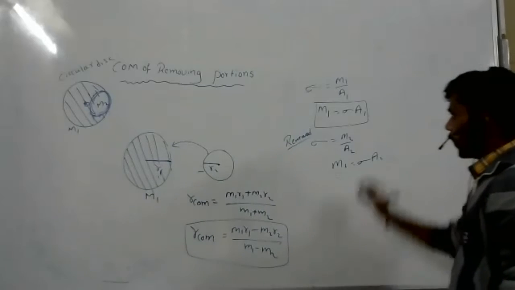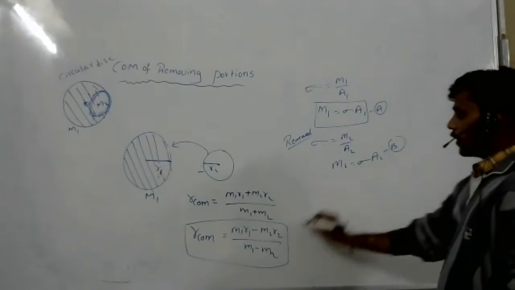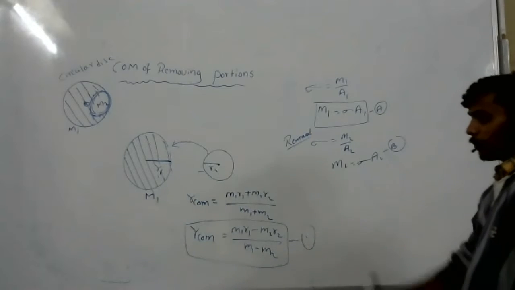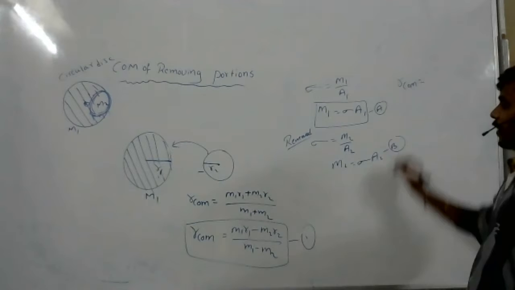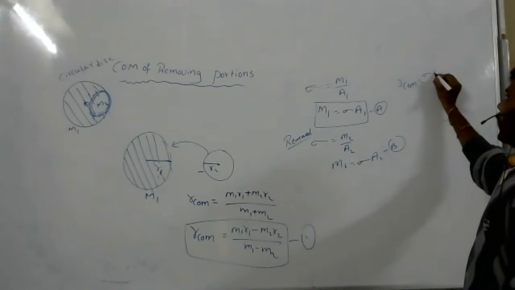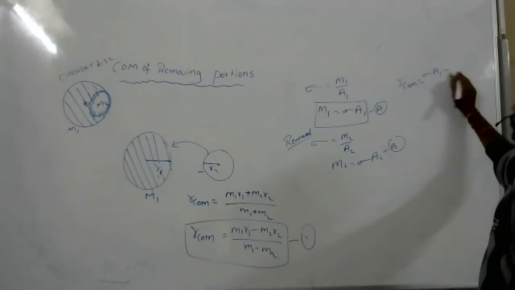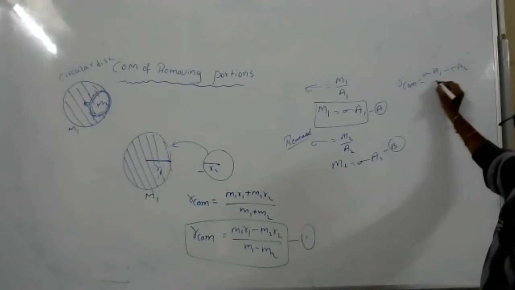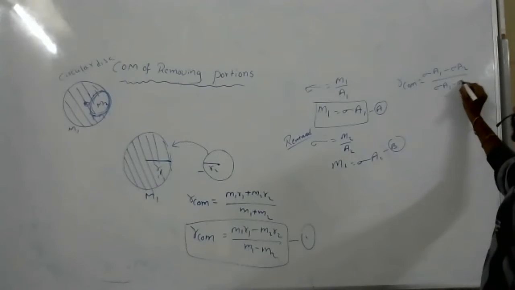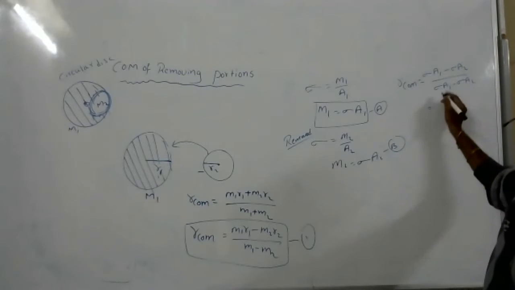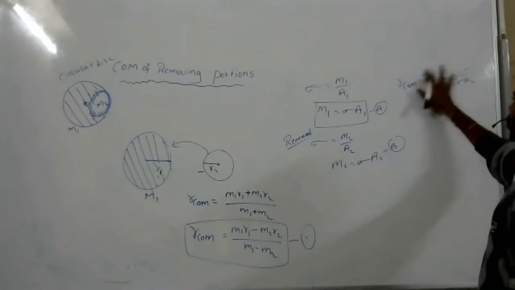Now I will call this equation A and this equation B, and substitute them in equation 1. The R center of mass equals M1, which is sigma A1, minus sigma A2, by sigma A1 minus sigma A2. And what about R1?